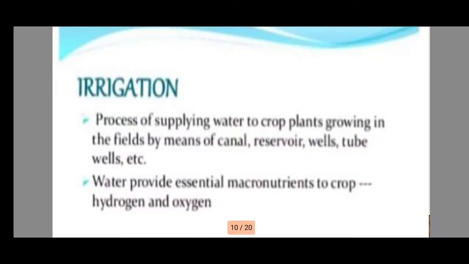Irrigation. Different crops require different numbers of irrigations. It is the process of supplying water to crop plants growing in the field by means of canals, reservoirs and tube wells. Water provides essential macronutrients to the crop. Hydrogen and oxygen are also supplied through irrigation.